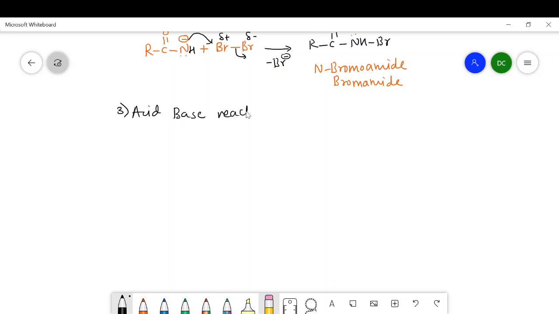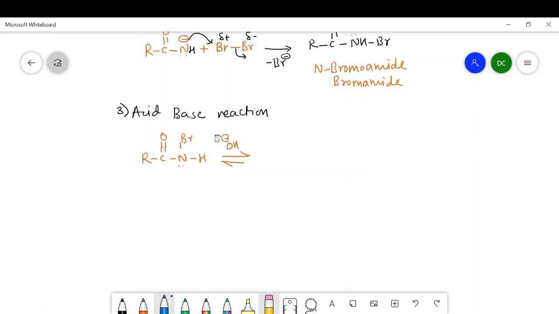and in that acid-base reaction, this N-bromamide is going to react with this. I will write here N, then Br here, and remaining hydrogen here with lone pair. It undergoes reaction with NaOH, and from that I will take here OH minus.